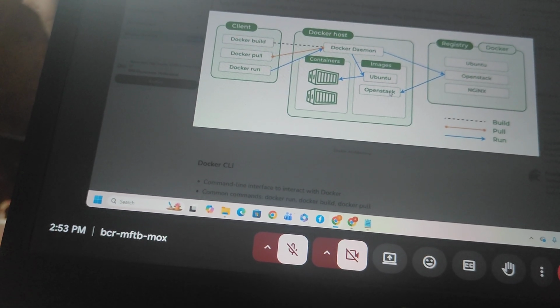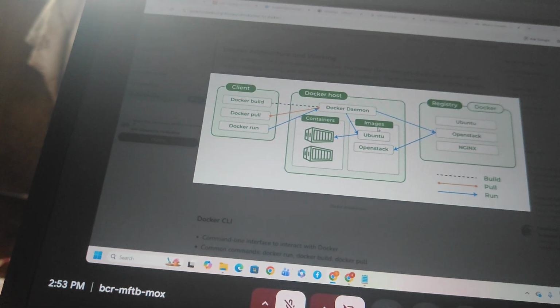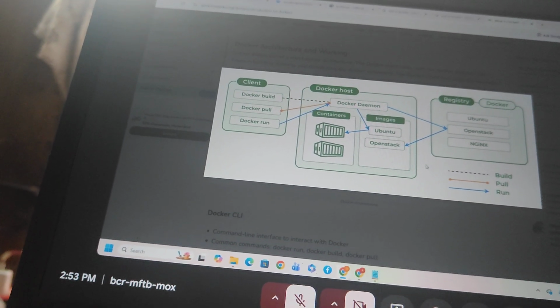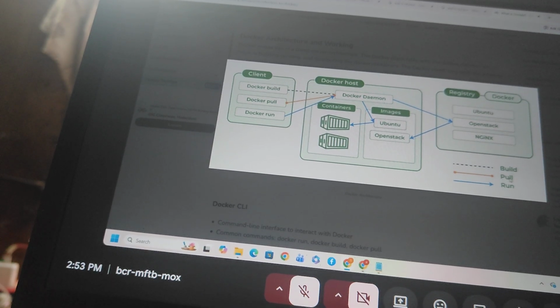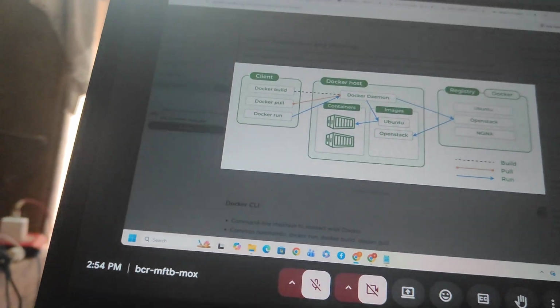Those images are Ubuntu, OpenStack and so on. After that we take the images and next we create the containers. So take the container. After that we have to build. Pull: how to pull and how to run. So pull in the sense...